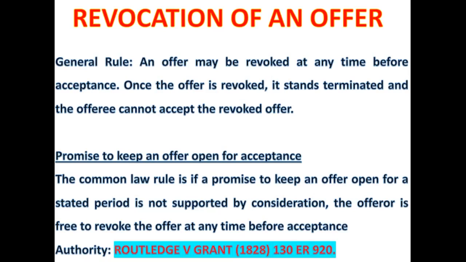Routledge and Grant says that if you make a promise to keep an offer open for acceptance, that promise is not binding on you unless there's consideration from the promisee.